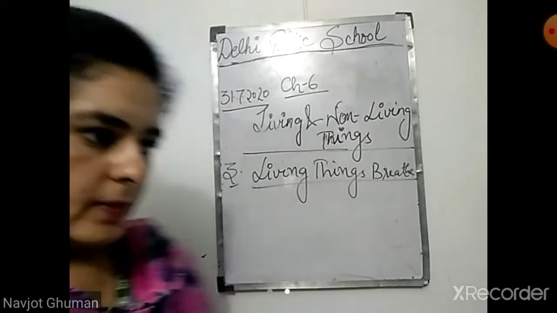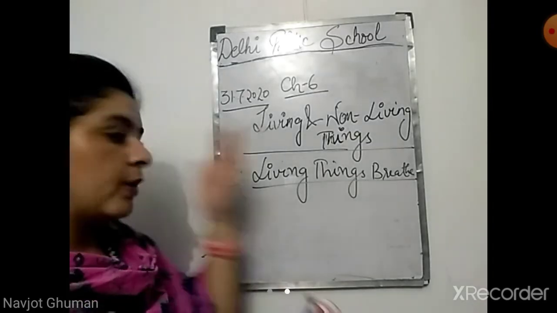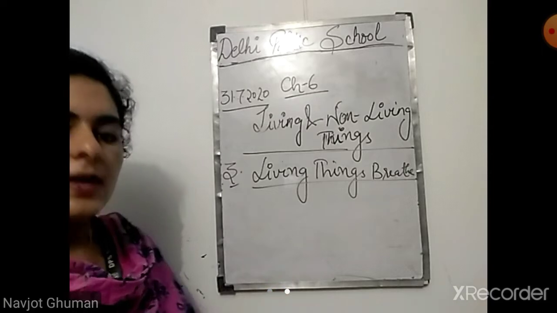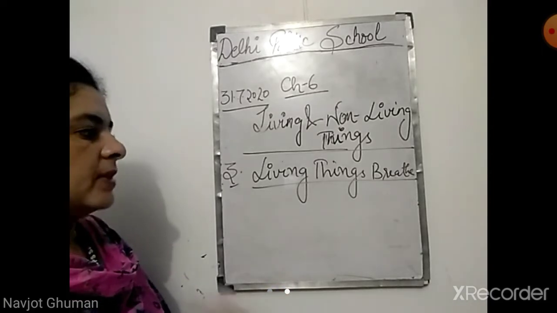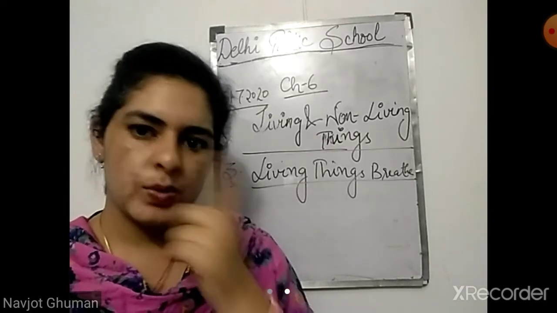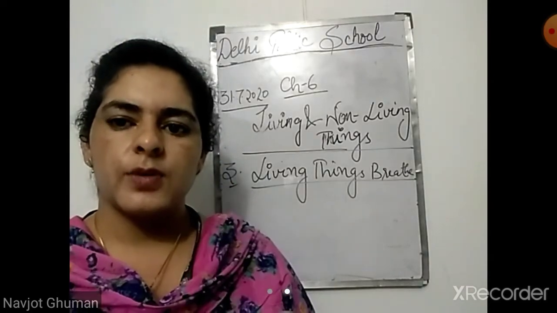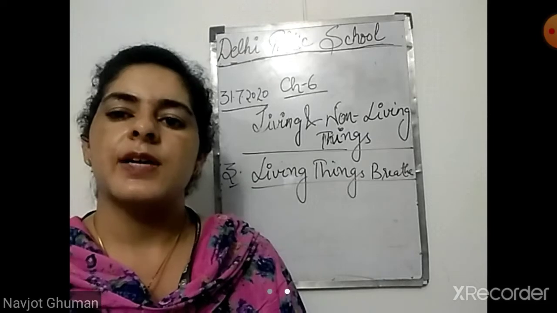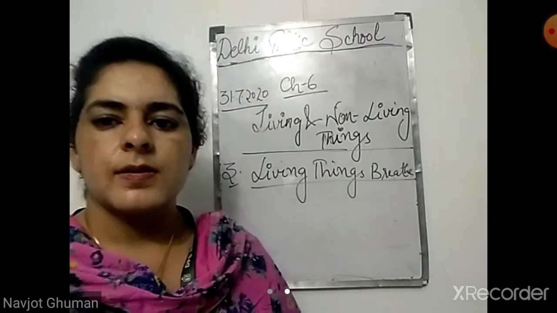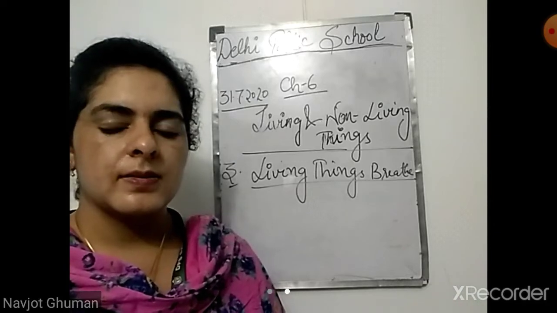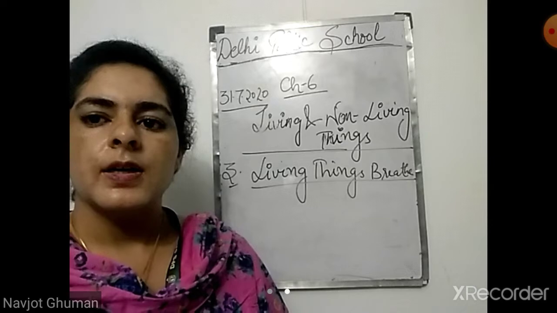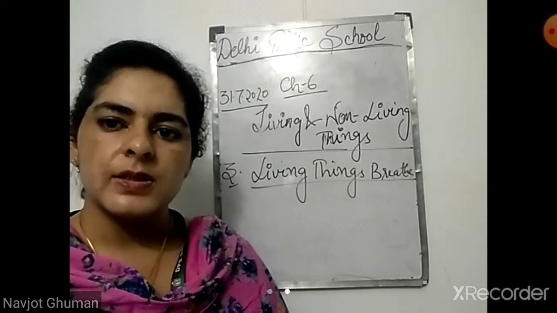Now, how does breathing occur? How does exchange of gases occur in living things? First, we'll talk about animals and human beings. How do we breathe? We have a nose to breathe. We take in air through the nose and we exhale carbon dioxide through the nose. Animals, talk about any animal, they also have a nose to breathe.